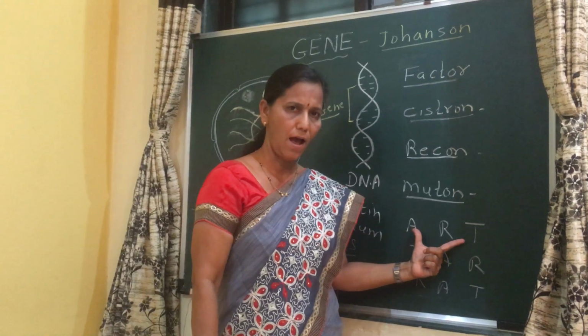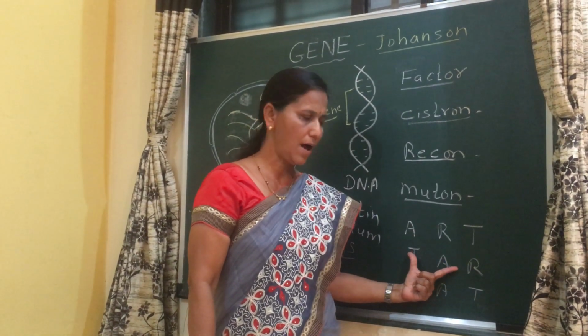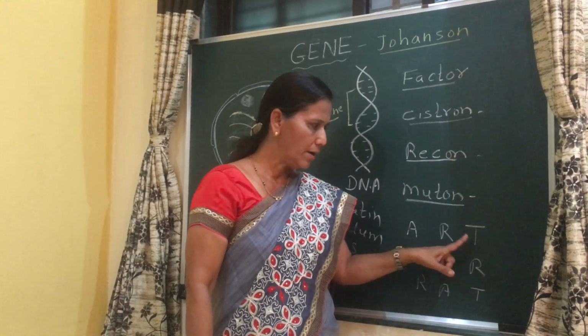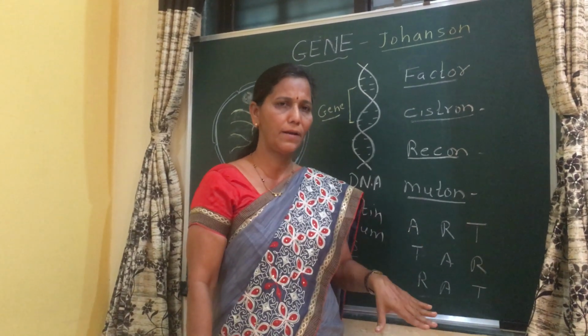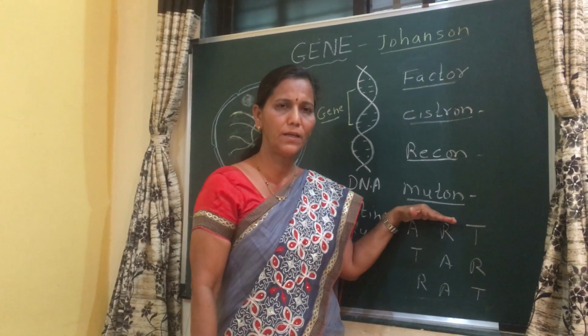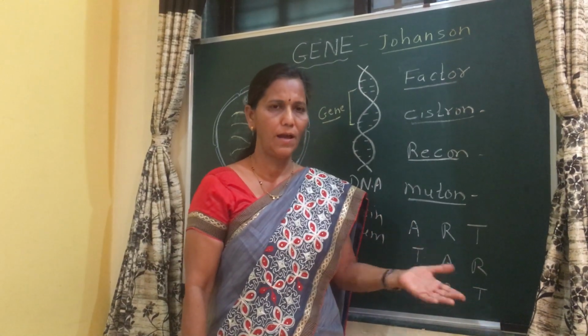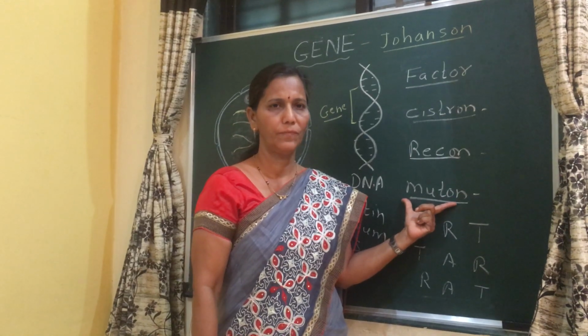First, art. Second, tar. Third, rat. Means due to change in sequence, meaning changes. In the same manner, due to mutation, sudden change occurs in an organism, and that unit of mutation is the muton.